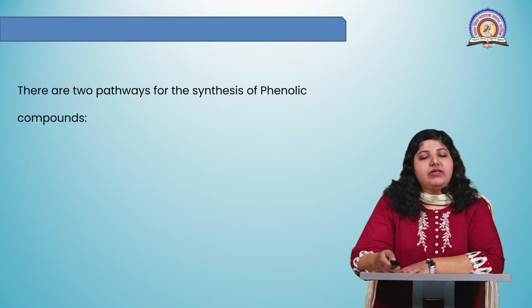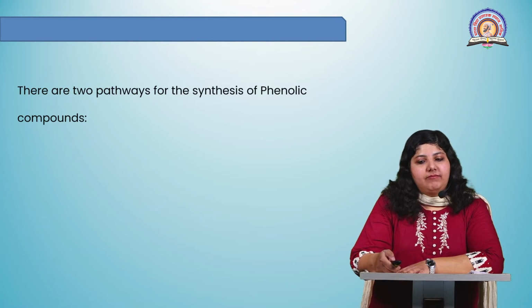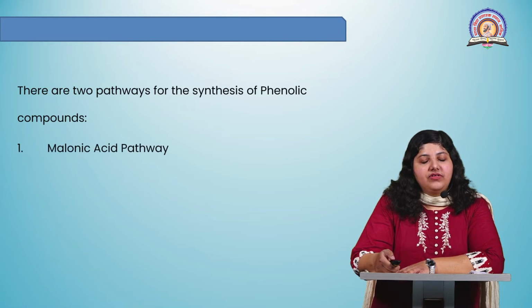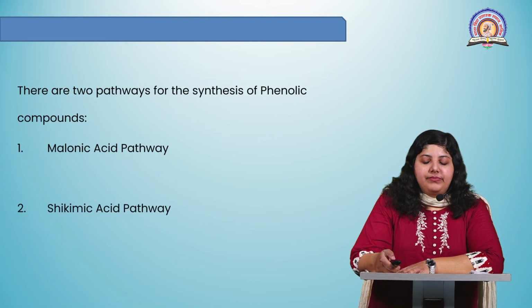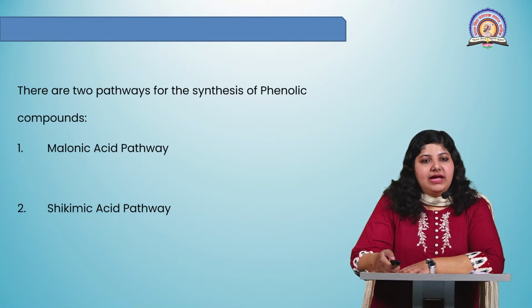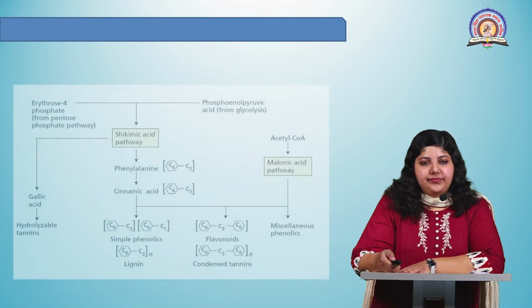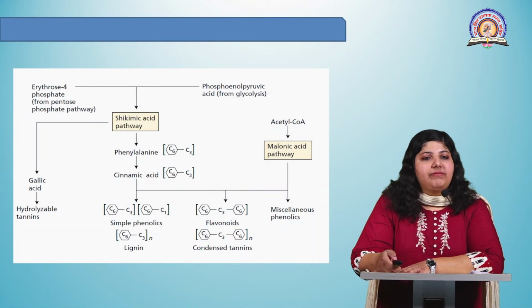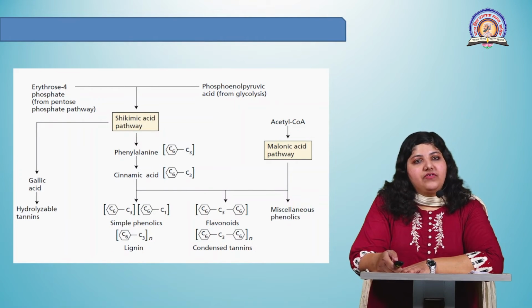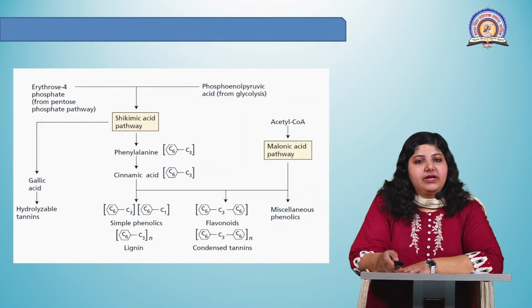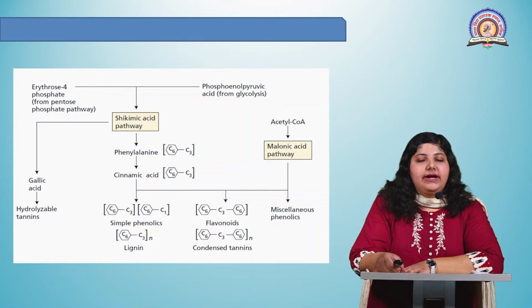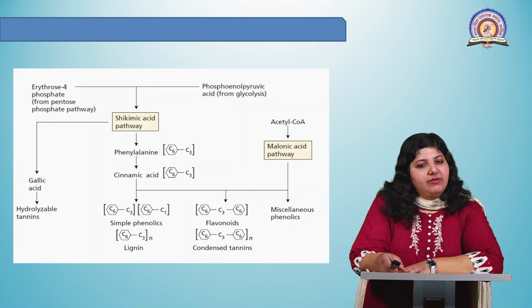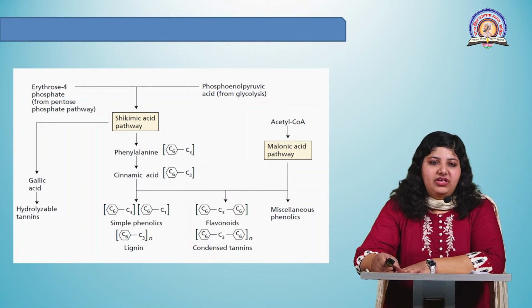There are two pathways for the synthesis of phenolic compounds. First is the malonic acid pathway, and the second one is the shikimic acid pathway. In this schematic diagram, you can see both the pathways. Erythrose 4-phosphate from the pentose phosphate pathway and phosphoenol pyruvate from glycolysis both combine to form shikimic acid, which is an intermediate in the shikimic acid pathway.